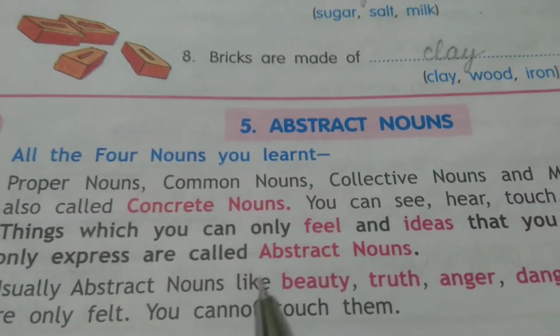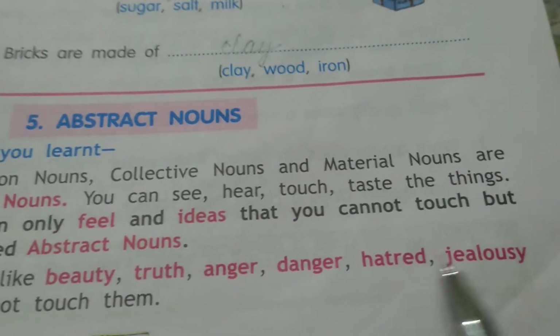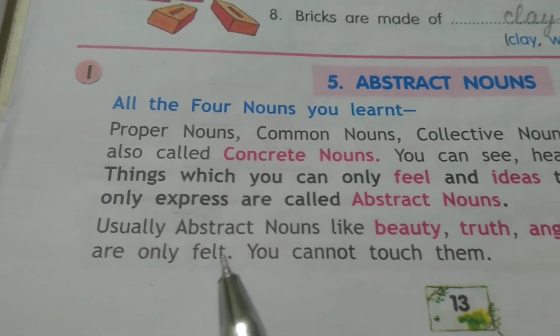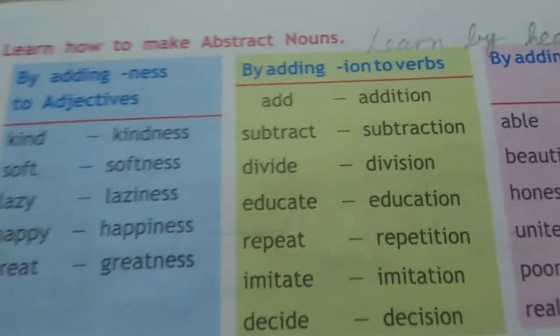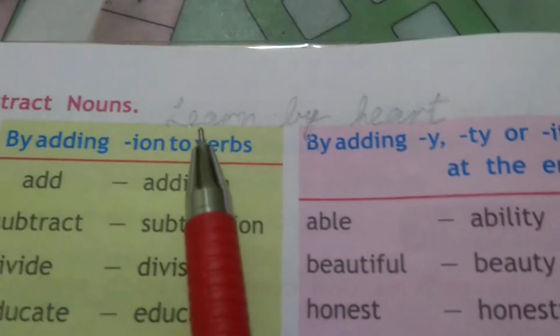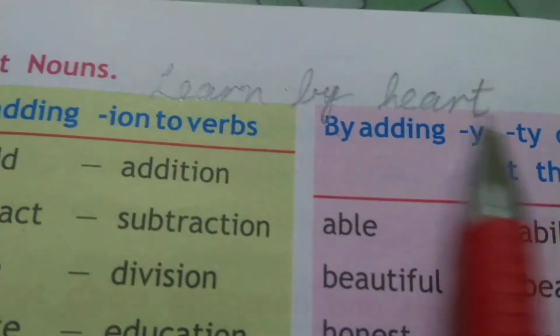Usually abstract nouns like beauty, truth, anger, danger, hatred, jealousy are only felt, you cannot touch them. Okay, now let me explain how you can frame abstract nouns. Write down over here, learn by heart. Very important.